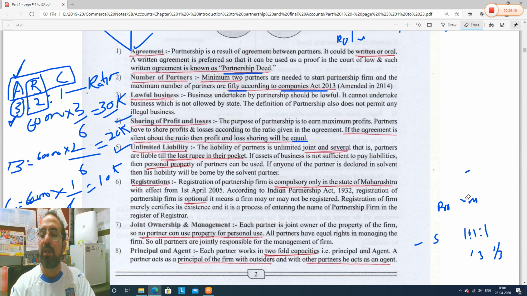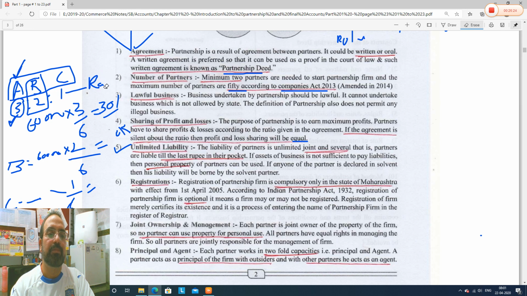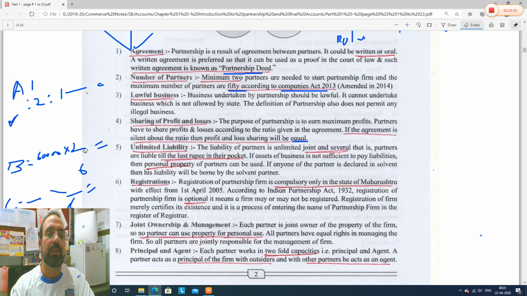Unlimited liability. CBSE guys might have studied it in business studies in 11th standard, and state board guys in SP, this year they will study OCM or SP. Let's see. What does unlimited liability mean? I will first try to make you understand that, and then this feature of unlimited liability as applicable to partnership.